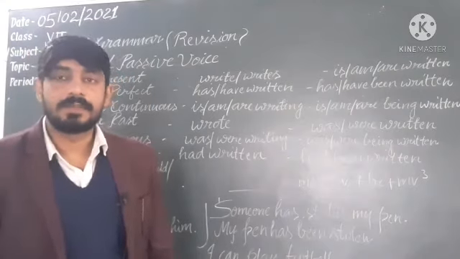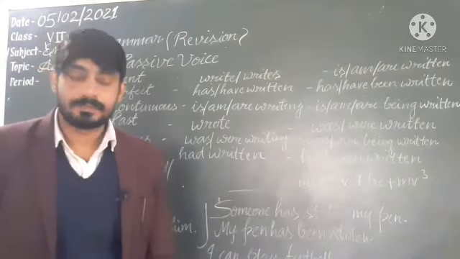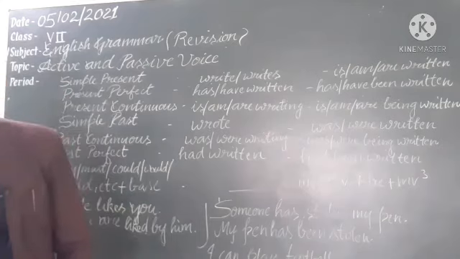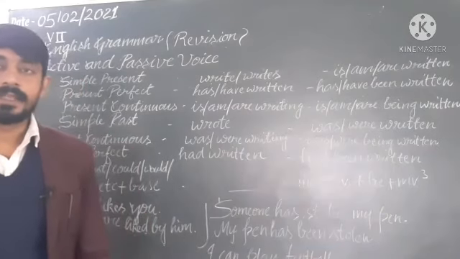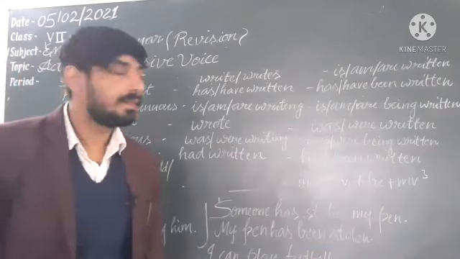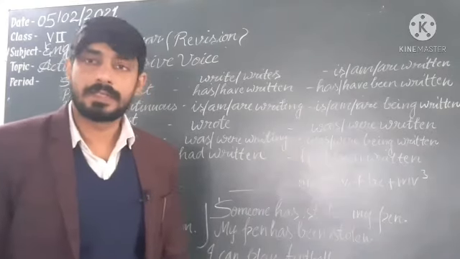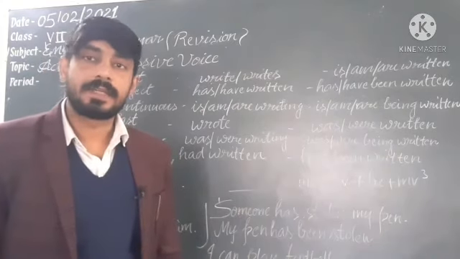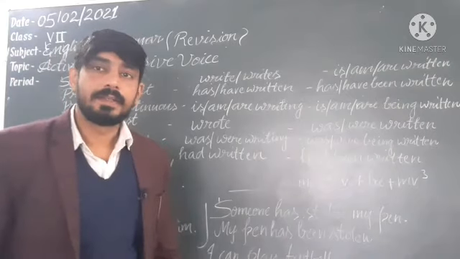Today we will start the revision of English grammar. The chapter name is active and passive voice. In active voice, you know, dear students, that the subject does the action, while in the passive voice the action is done to the subject. It means that the subject will be the object in passive voice and the object will be the subject in passive voice. The object of active voice will be the subject in passive voice.